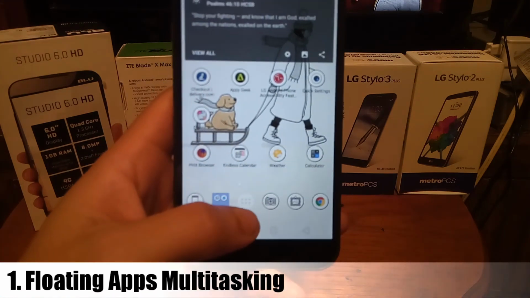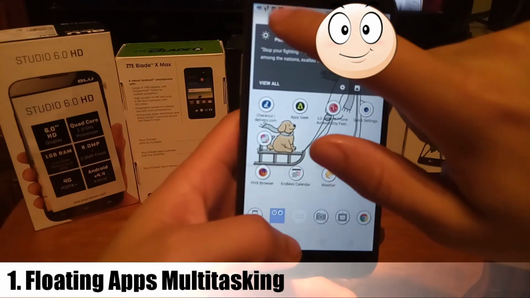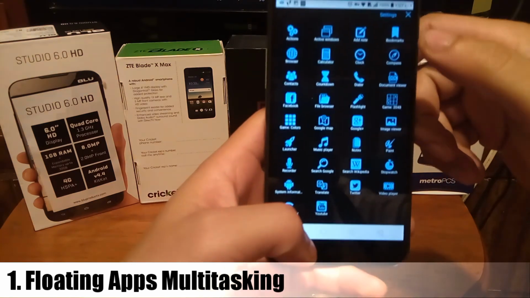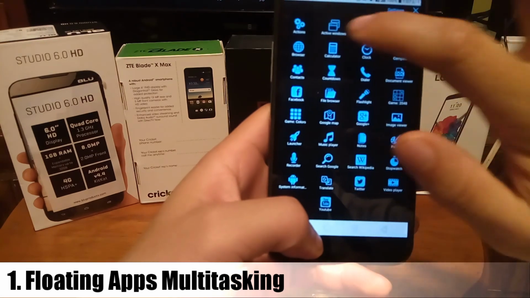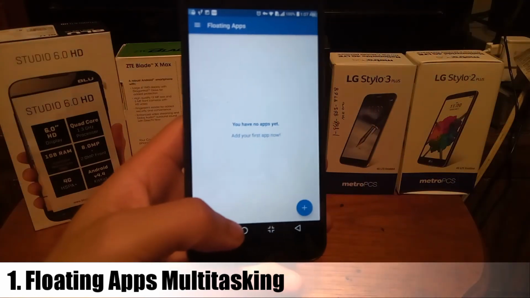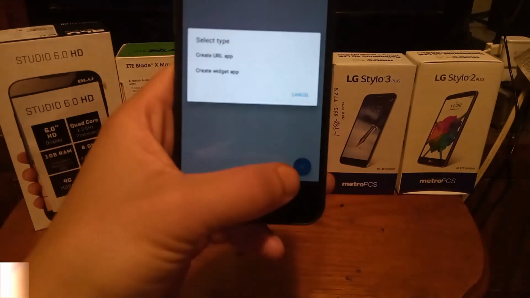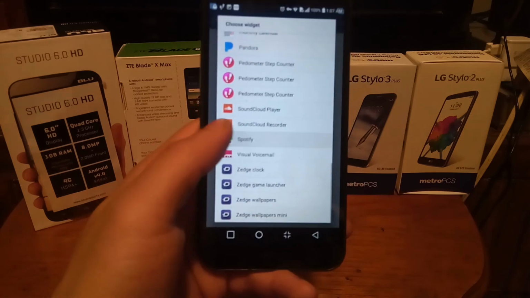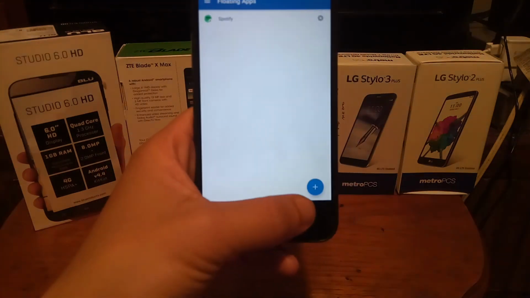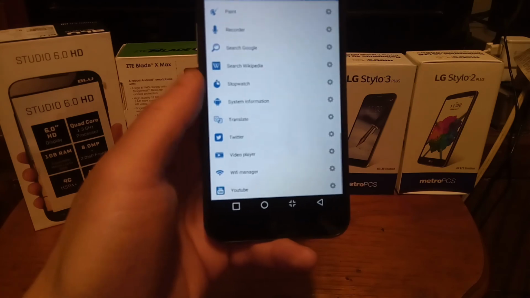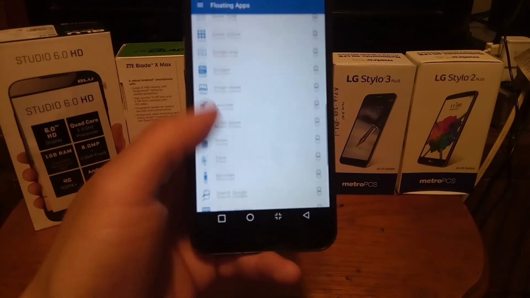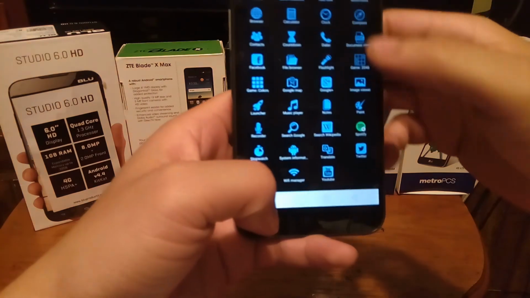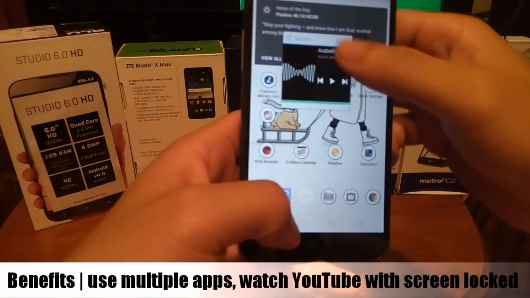Now if you've never heard of Floating Apps Multitasking, it's an app right here that basically gives you shortcuts to different apps that you can actually use. If you don't see the app that you want to use, you can make it right here by clicking this widget app button and making the app. Now put the app there, save it, and create a widget so you can see it here in the feature. So when you open up the next time, you will see it right here in the feature. So that's really cool.